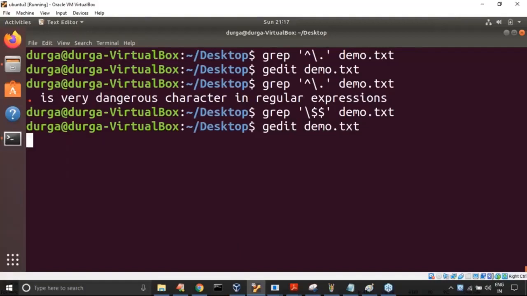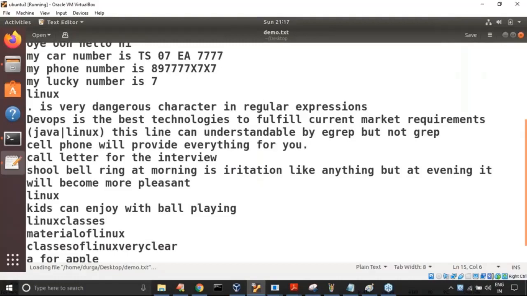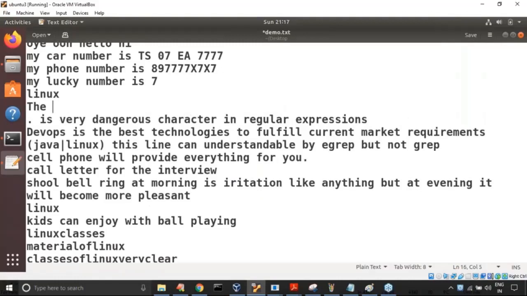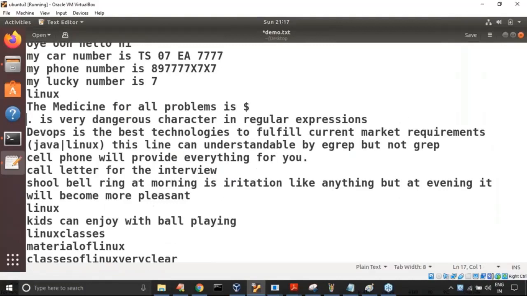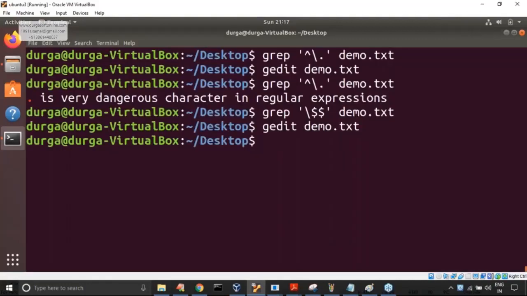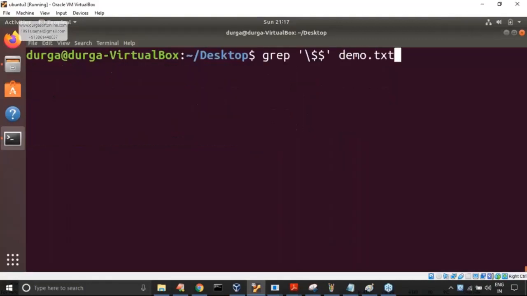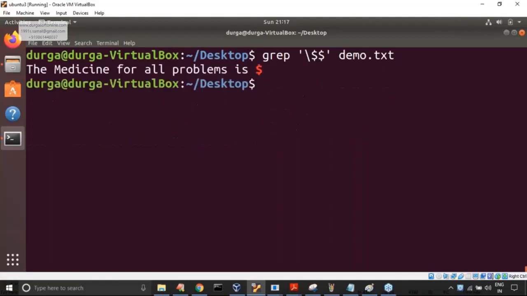So, the medicine for all problems is dollar. The medicine for all the problems is dollar. I'm taking this line, sir. Now observe carefully. Is that line going to display or not? Yes, the medicine for all problems is a dollar. Any doubt?